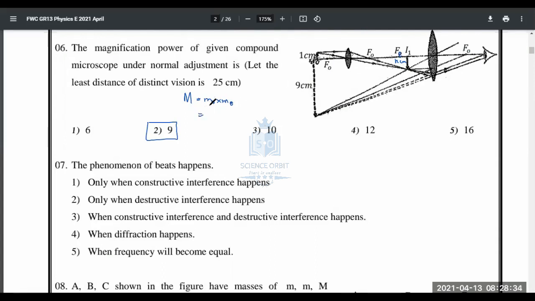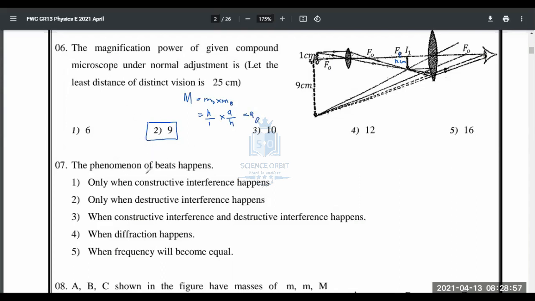What is linear magnification of the objective? That is image height over object height. The image is h here. So image height over object height into magnification of the eyepiece, which is image height over object height. Then it's 9. That's all. So 9 is the answer. No need to worry about that.